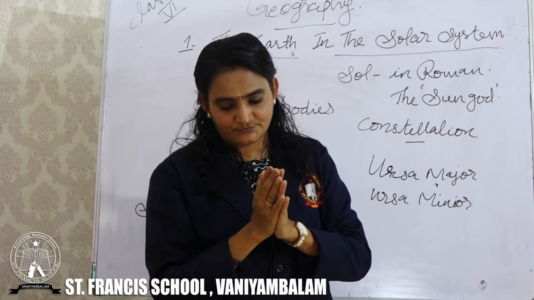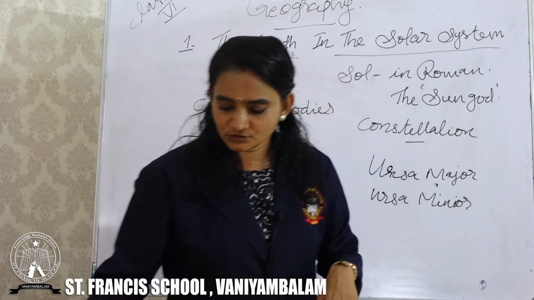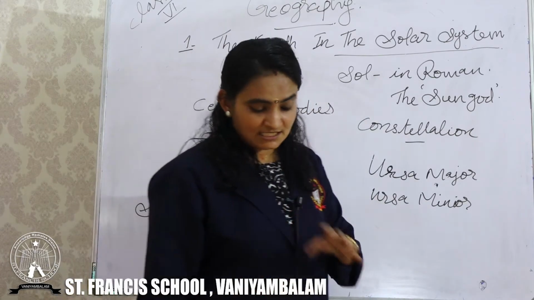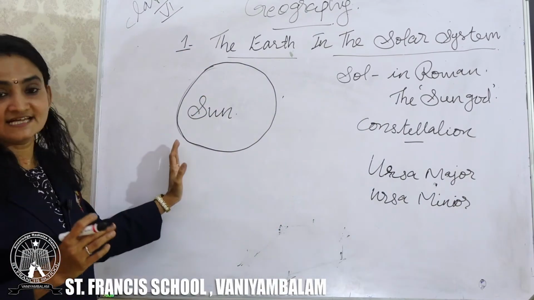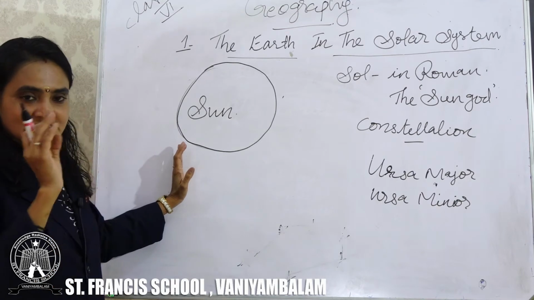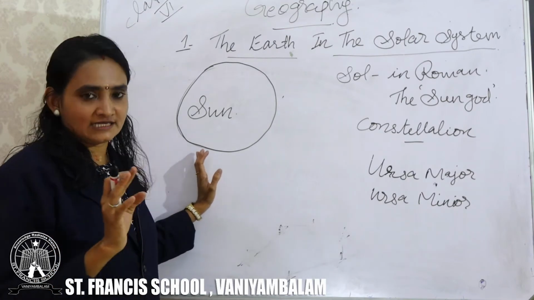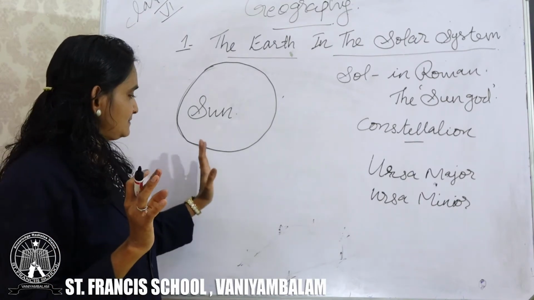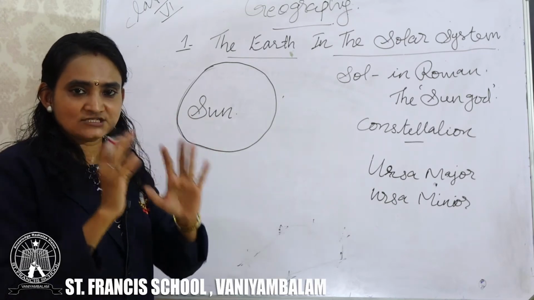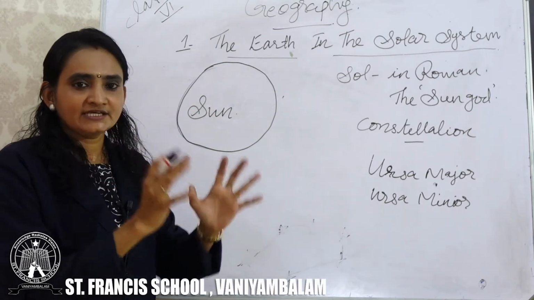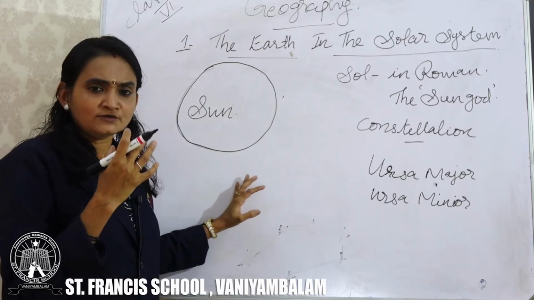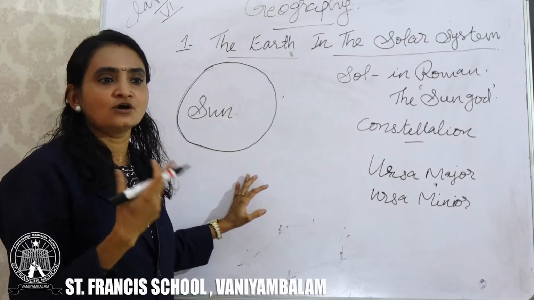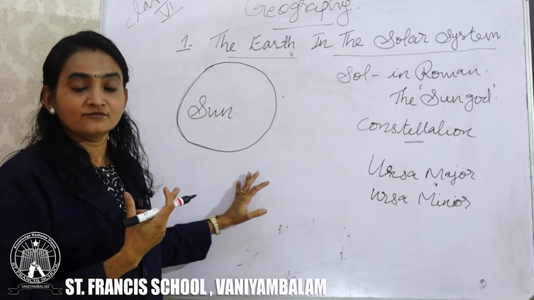Now we are going to learn about the sun. As we know, the sun is the head of the solar system, and from the sun, all the planets in the solar system get heat and light. But we are not feeling that tremendous heat and light of the sun.